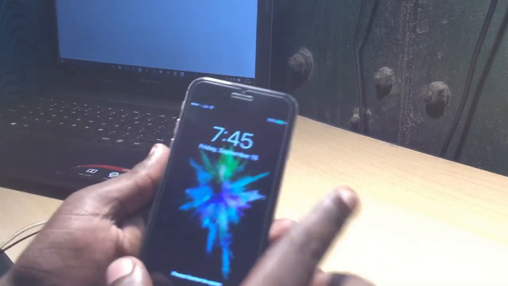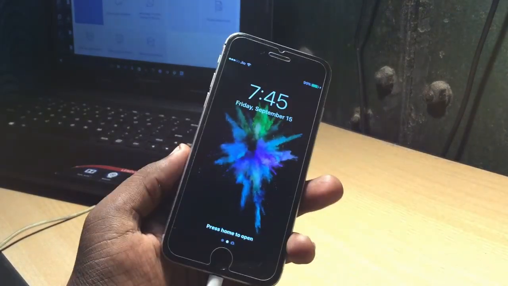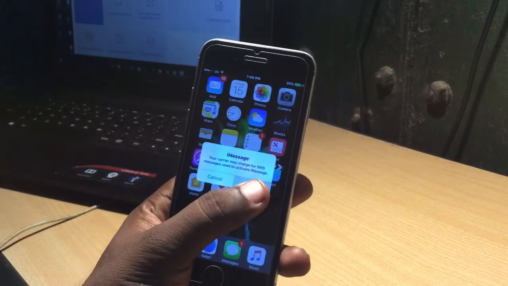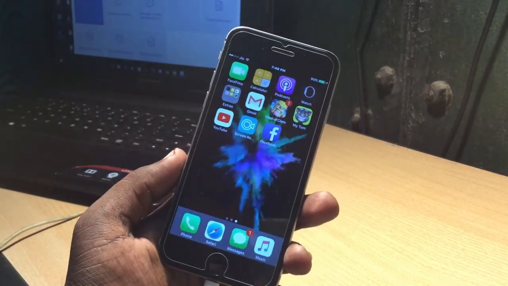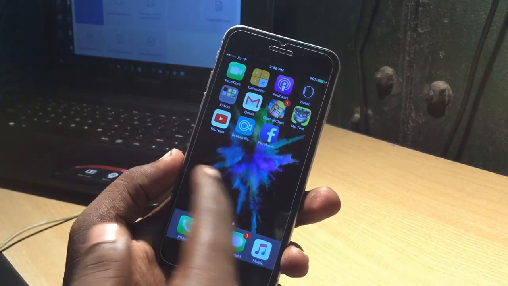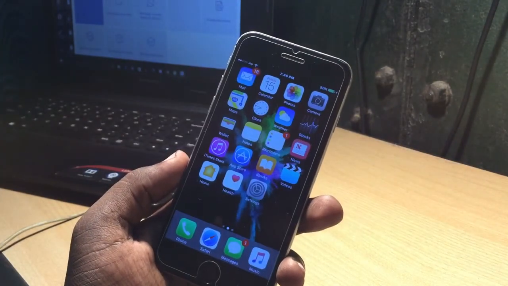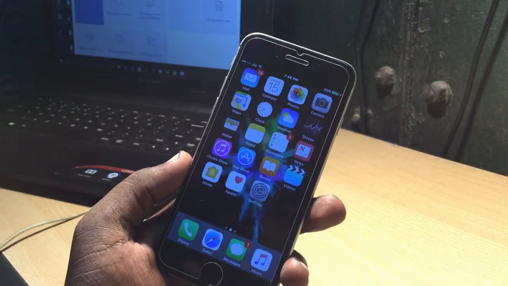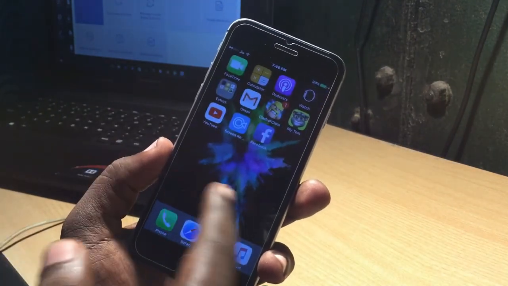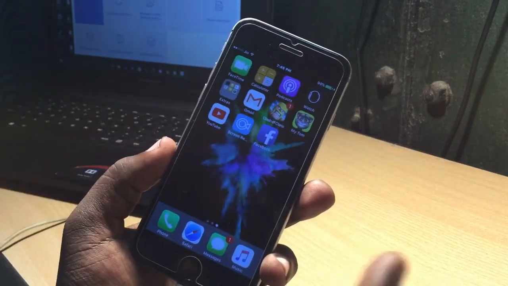Okay, here it is, the phone has now started, and let's check it. All the apps which I used are currently here on this phone, and even the call records have not been deleted. The messages are also on this phone right now. So everything, the data of this phone, is completely secured, and nothing has been deleted or vanished.